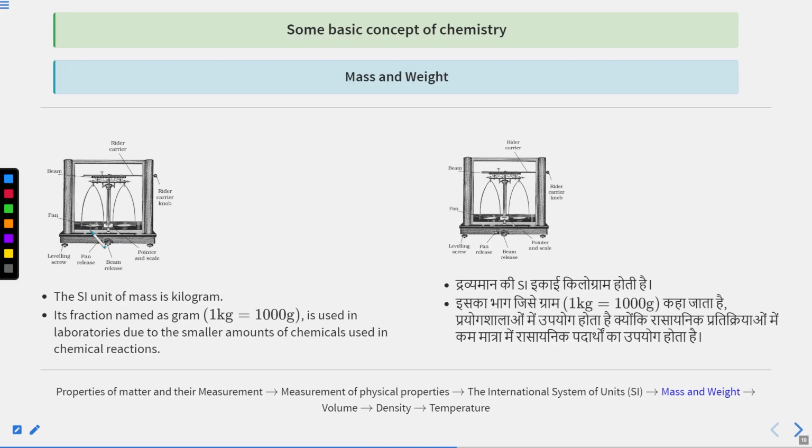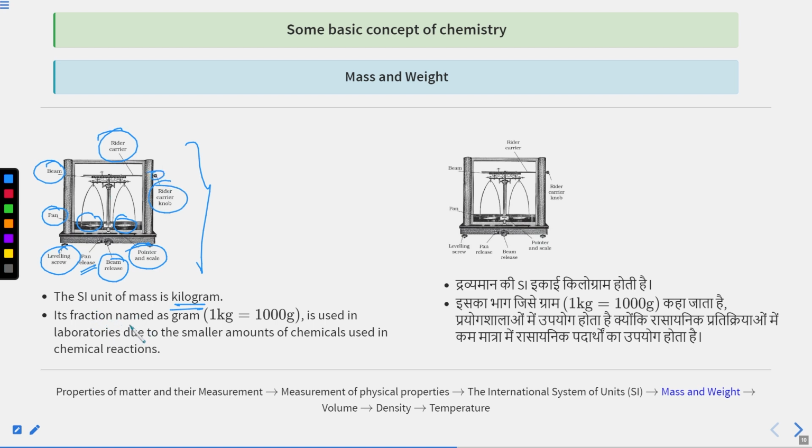You can see this is the analytical balance, and the SI unit of mass is kilogram. In the analytical balance, you can see these are the pens. This is the leveling screw, and this is the pointer and scale. This one is the beam release, this is the pen release, this is the pen, beam, rider carrier, and this one is the rider carrier knob.